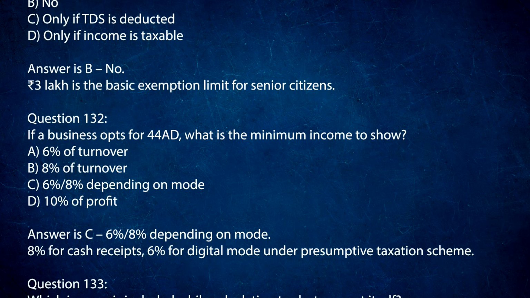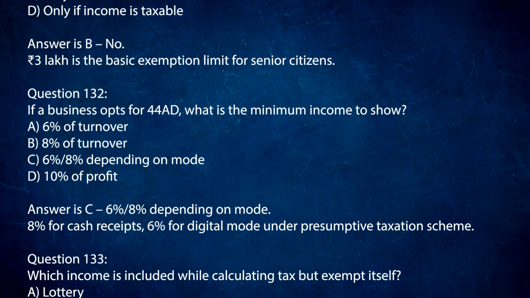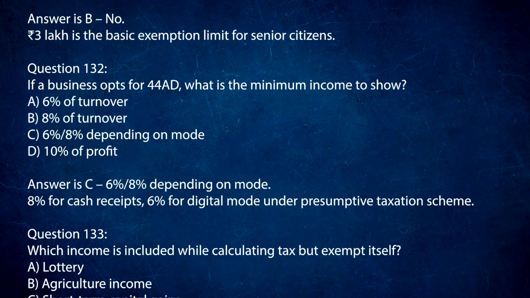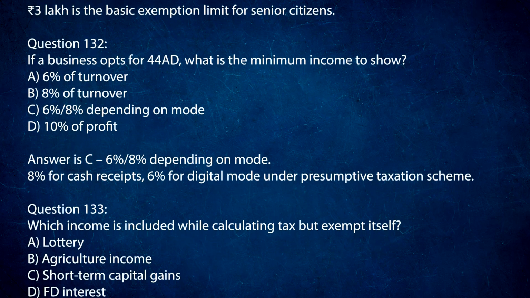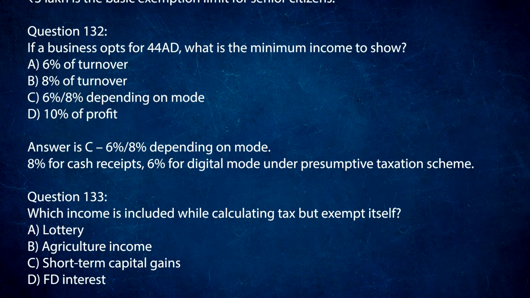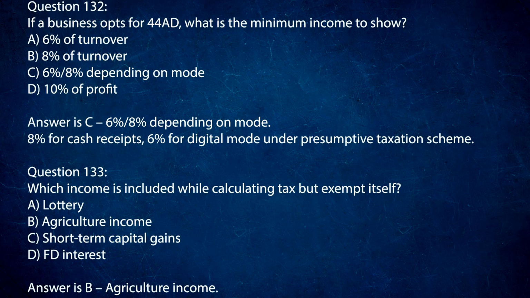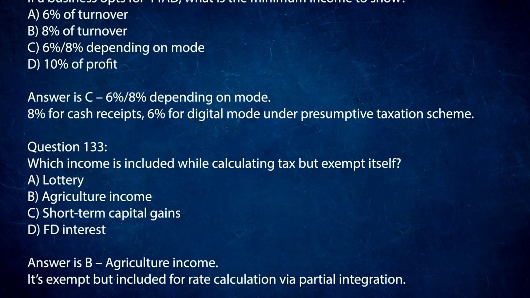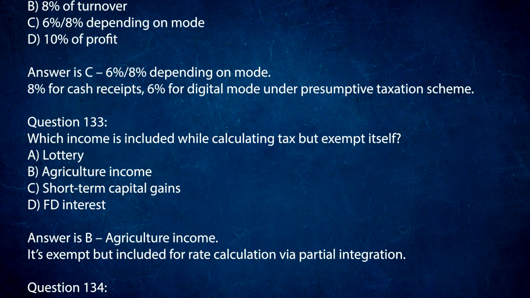If a business opts for 44AD, what is the minimum income to show? A. 6% of turnover. B. 8% of turnover. C. 6% or 8% depending on mode. D. 10% of profit. Answer is C. 6% or 8% depending on mode. 8% for cash receipts, 6% for digital mode under presumptive taxation scheme.